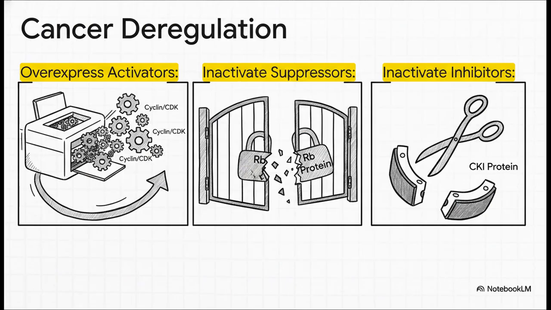So, to conclude this section, let's list the principal mechanisms of deregulation. Cancer cells bypass normal cell cycle controls primarily through three routes. First, by overexpressing pro-proliferation factors, such as by amplifying the genes for cyclin D or CDK4. Second, by inactivating key tumor suppressors, with loss-of-function mutations in the RB gene being the classic example. And third, by inactivating the CDK inhibitors like P16, often through gene deletion or epigenetic silencing.